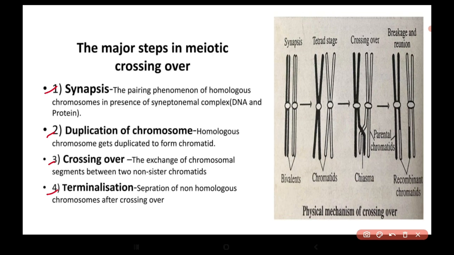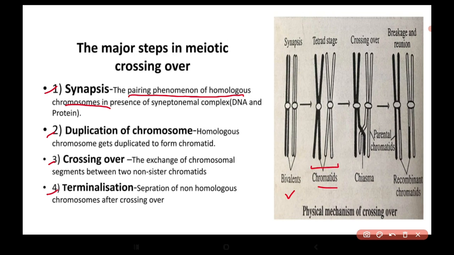In synapsis, pairing of homologous chromosomes happens, and they form bivalents. Then there is duplication of chromosomes. The homologous chromosomes get duplicated to form chromatids. So 4 chromatids are formed.